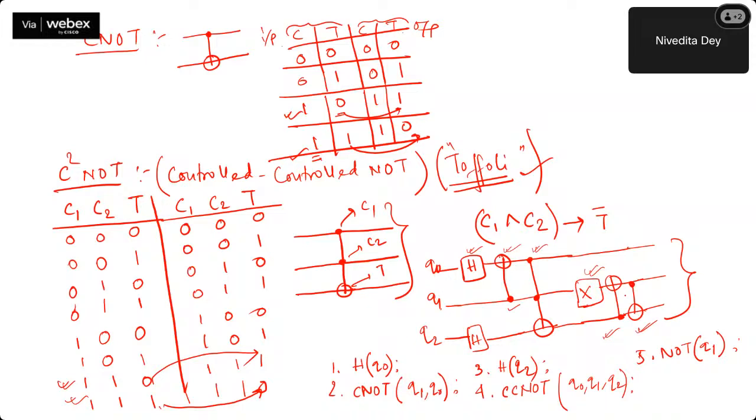So it's a NOT on Q1. I'm done with that. Then remaining are two operations, 6 and 7. So 6 is Q2 as control and Q1 as target, so CNOT Q2, Q1. And the last one is another CNOT Q1, Q2.